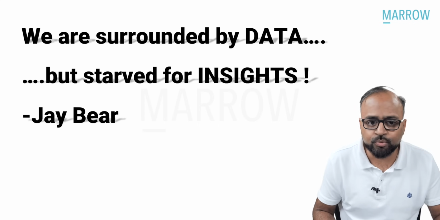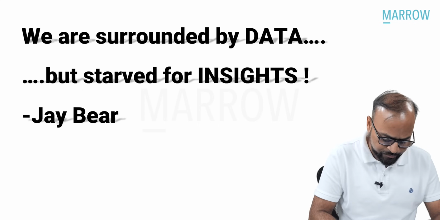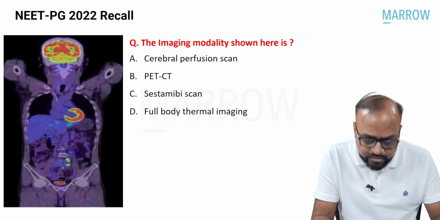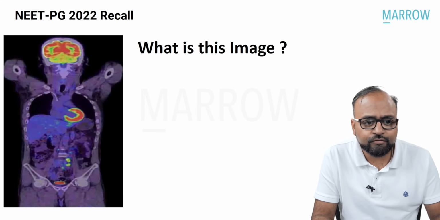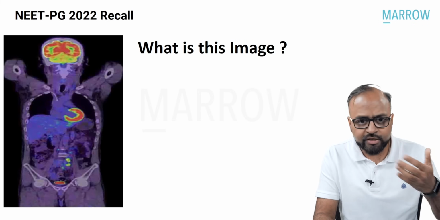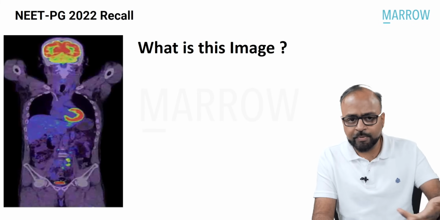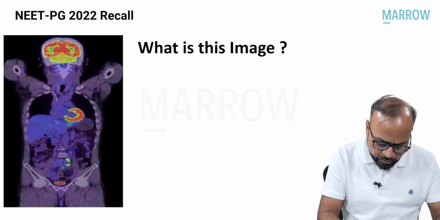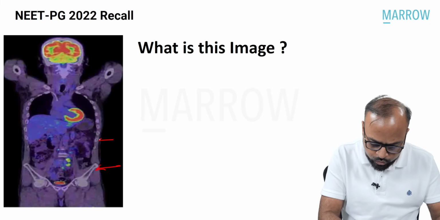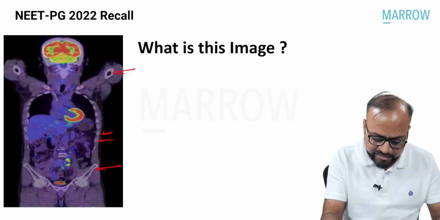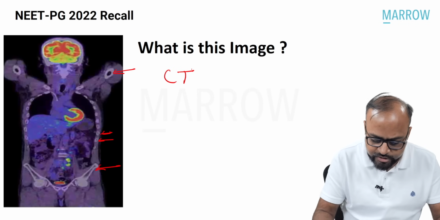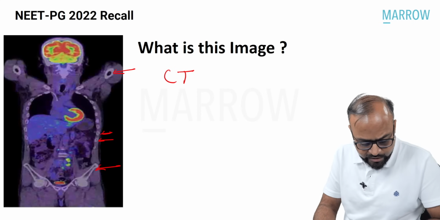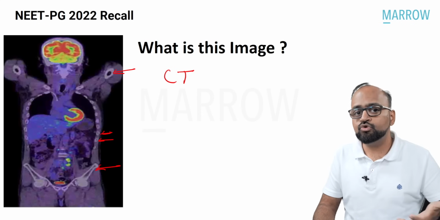So let us look at the first question which was asked. Look at this question now. This imaging modality shown here is what? Now what is this image? If you watch carefully, this is a coronal reconstructed image, right? It is atypical for a radiology image because it is a color map based image. But if you look at the bones, they appear white, dense, like they appear on CT, but CT never shows these colors, which means that there is a color map which is superimposed over this particular image.